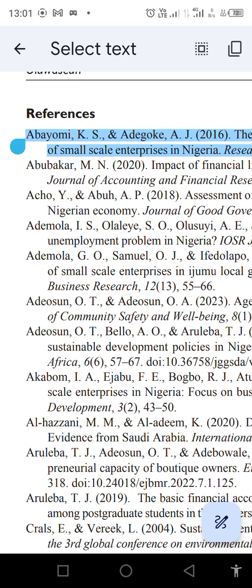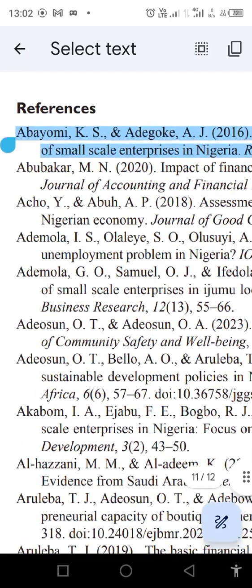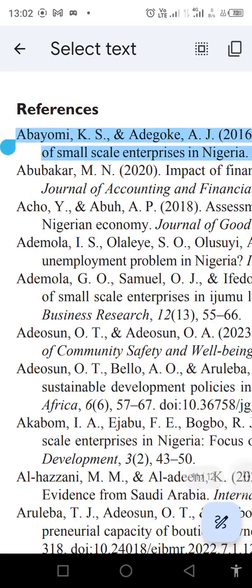After your surname, there should be a comma. That's what we see here, Abayomi, comma, then followed by your initials, K, full stop, S. For some other referencing styles, the initials come before the surname. But for APA generally, whether you're using APA 7 or APA 6, it follows this. We have Abayomi, the surname, comma, then the initials, K, full stop, S, full stop, and comma.